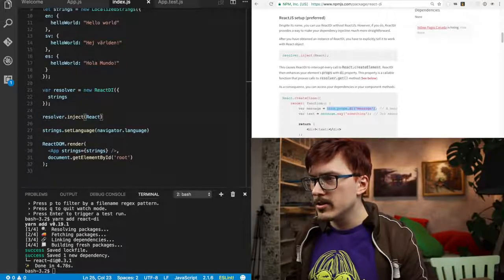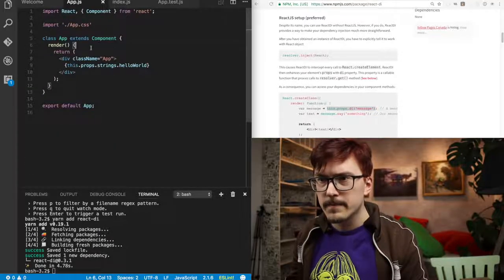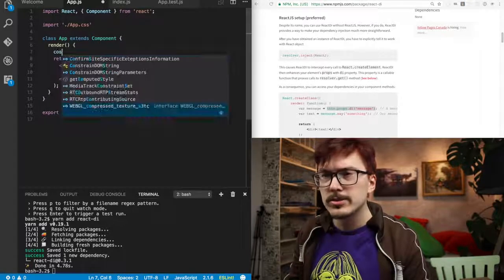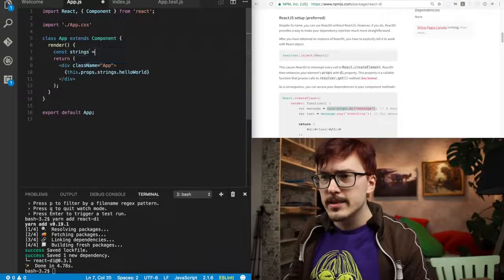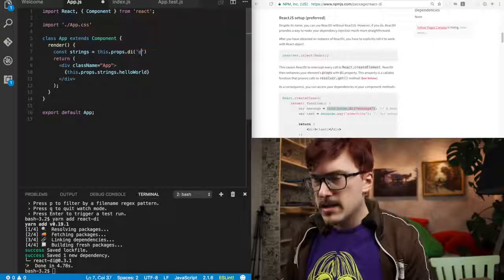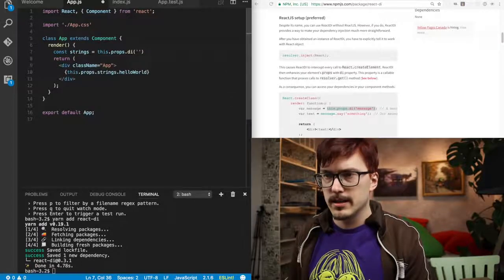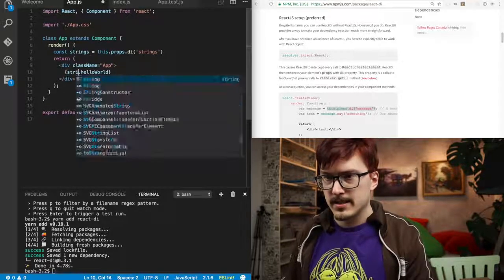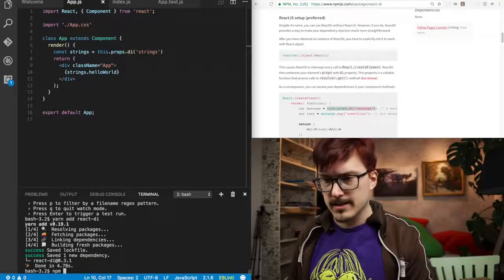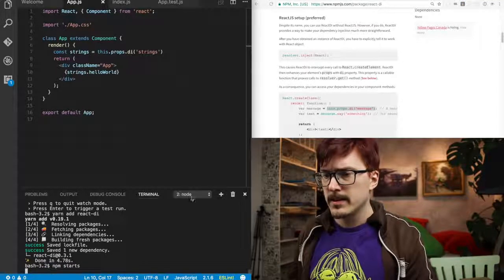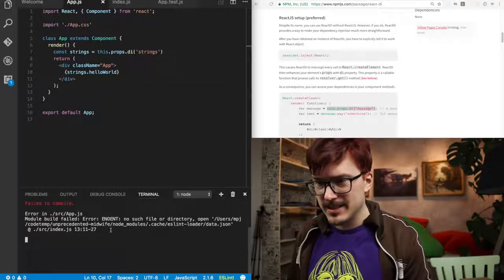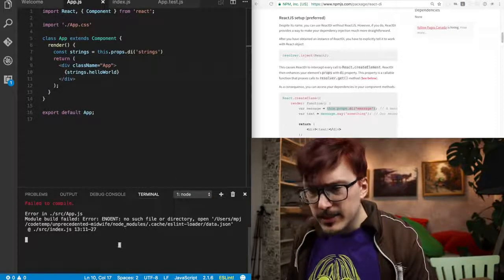All right, and now I can do this, right? I think I can do const strings equals, but not message because that's from their example. It's strings, and then I go strings dot hello world. Let's see if this works. npm start. I think this already... hang on. Oh, it's doing it again.